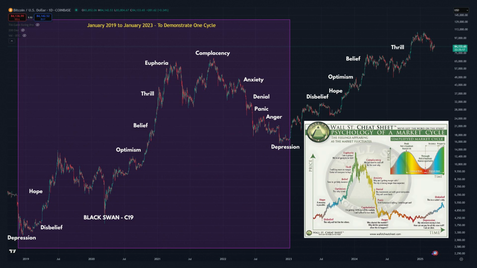Throughout the previous two phases, you'll hear "buy the dip" a lot. However, in this phase, it starts to turn into "get me out of here." This was very evident as Bitcoin started dropping from 60,000 to 30,000 in the previous cycle. Everybody was scrambling to get out of the market. People who were holding coins were losing all their gains.